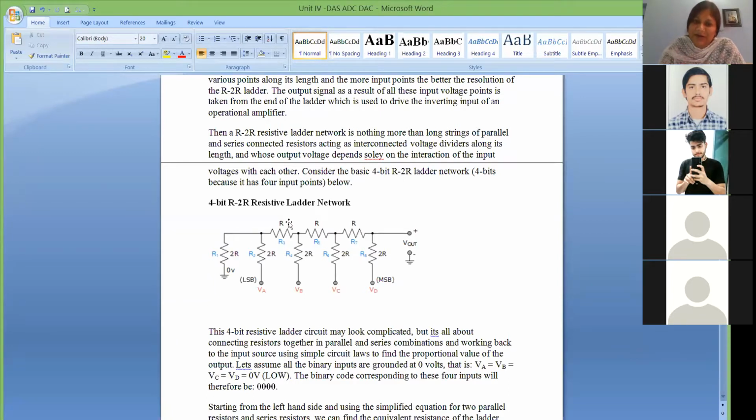R can be any value, say 1K. Then the others will all be 2K. If this is 2K, then those will be 4K. So here you do not need a wide range of resistances. Only 2 values are sufficient: one is R and the other is 2R. For 4-bit data, the LSB is applied at this end, the MSB at this particular end, and the output is taken at this end.